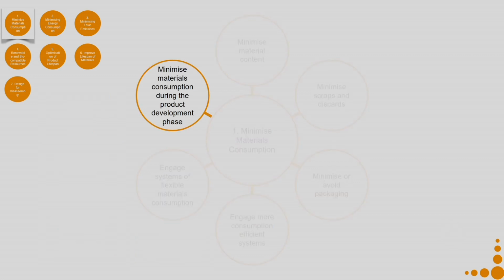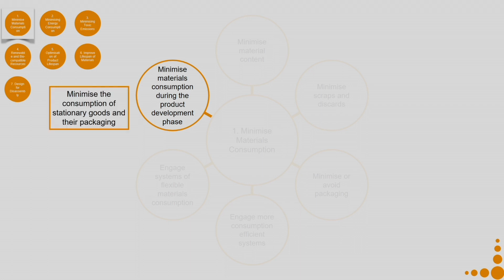Now, coming to the last one, which is minimize material consumption during the product development phase. Minimize the consumption of stationery goods and their packaging. The product development phase might have lower impact as compared to when the product is actually in production or in use. Hence, this might not be the most important phase to concentrate on, but this is also an important area where you can focus on.